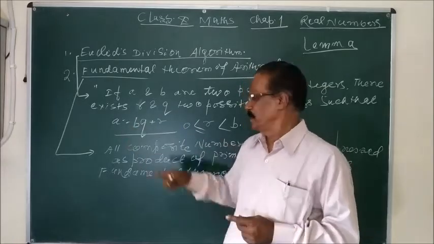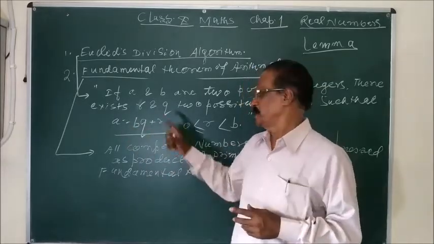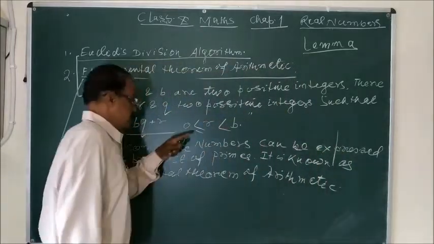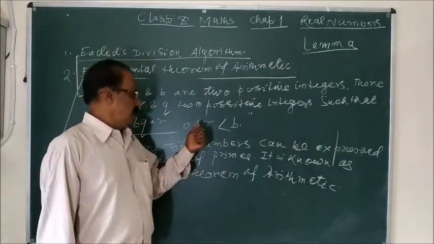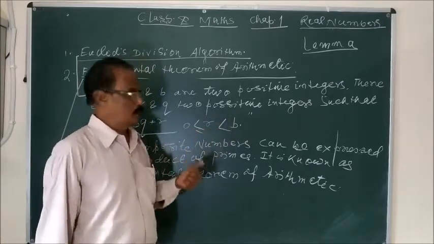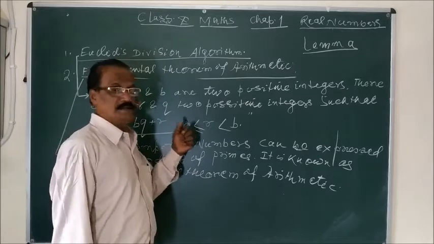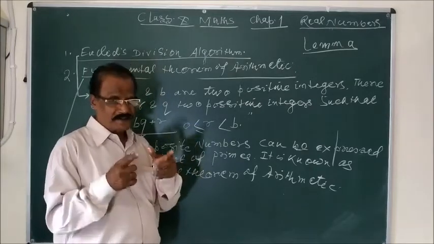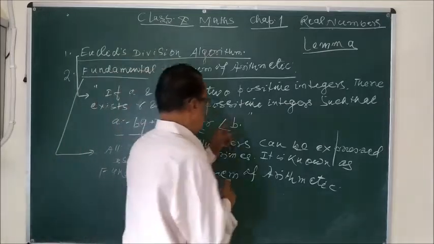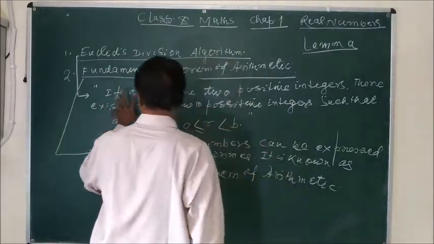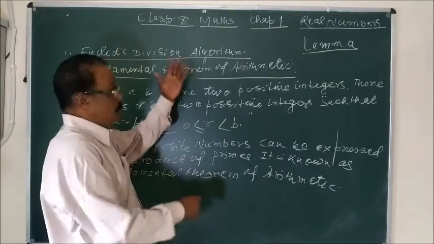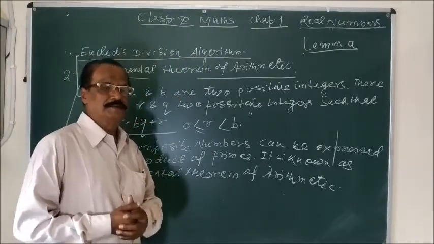A is the dividend, B the divisor, Q the quotient and R the remainder. And this is the condition. You might have followed this rule, or you might have observed this rule. R should be either 0 or greater than 0, but less than the divisor, less than B. This is known as Euclid division algorithm. With the help of this, we will find the HCF.